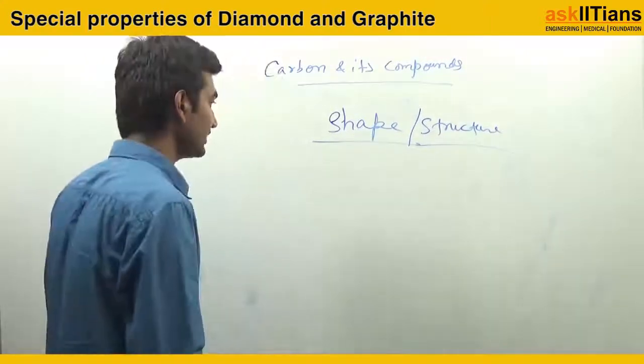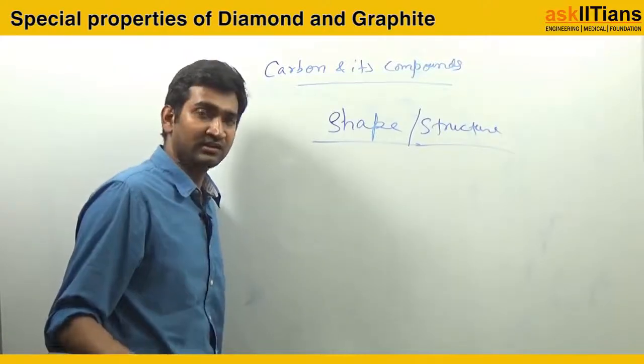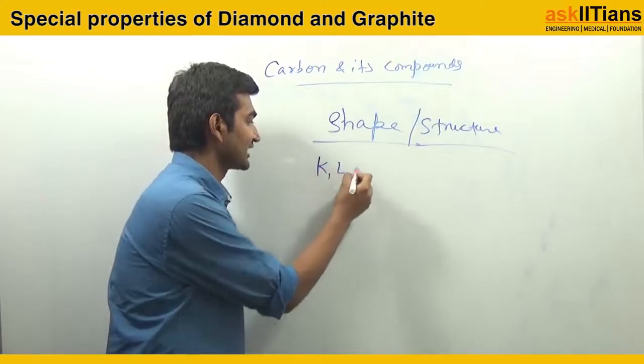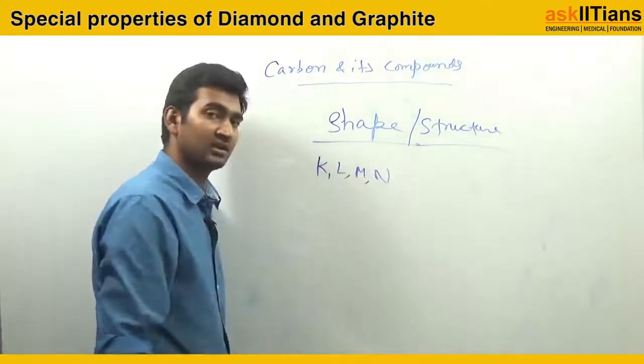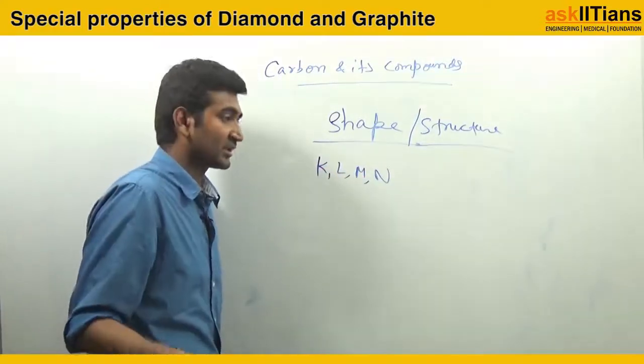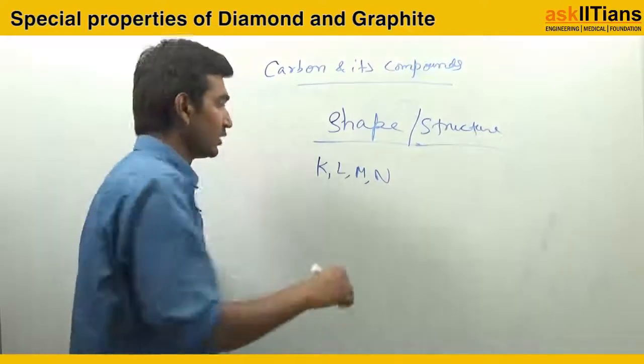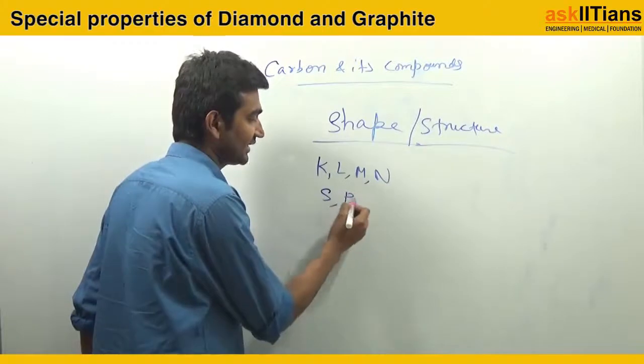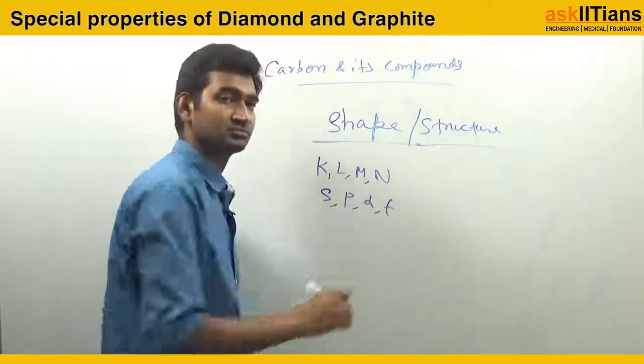Like in class 9th, 10th you have studied it this way: K shell, L shell, M shell and N shell, right? Also, the students who know the electronic configuration with respect to s, p, d and f orbitals, right?